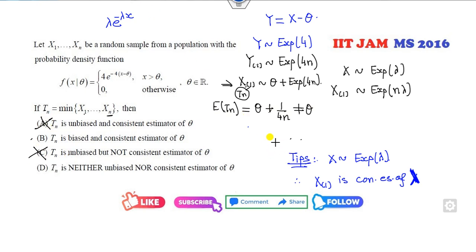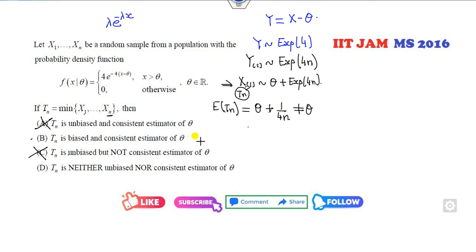Now look at the second option. Now you have to check the consistent estimator. Clearly, as n approaches infinity, E of T_n will be theta, so the first property is satisfied. Then we have to find the variance of T_n.